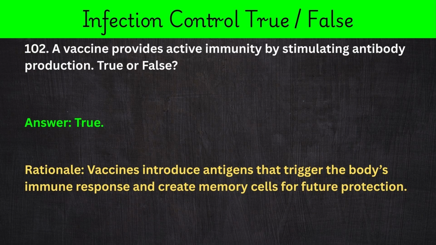102. A vaccine provides active immunity by stimulating antibody production. True or false? Answer: true. Rationale: vaccines introduce antigens that trigger the body's immune response and create memory cells for future protection.